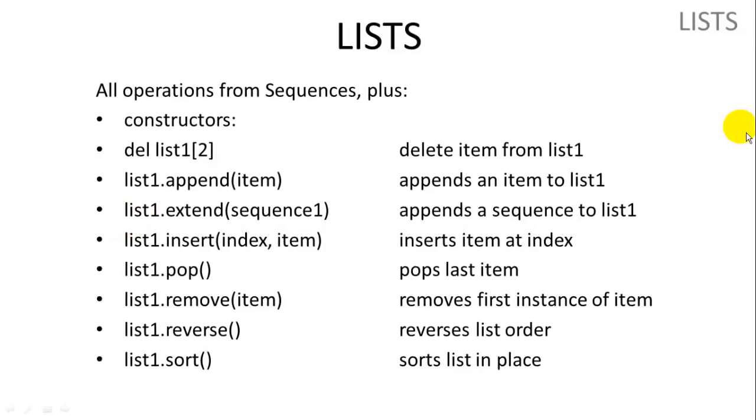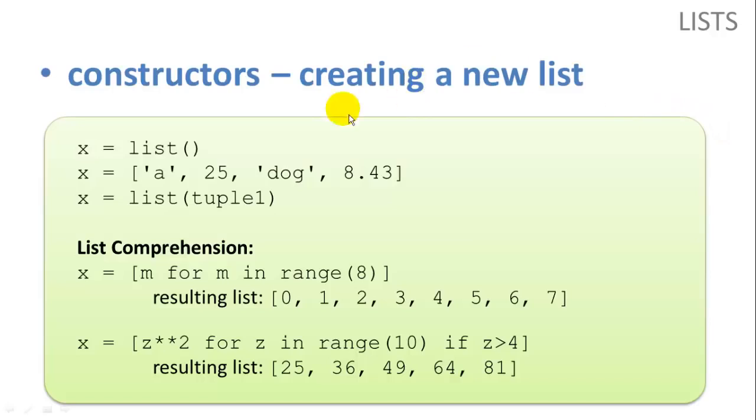So that covers general functions for sequence types. Now let's talk about specific list functions. There are a few different ways to create lists. We can say x equals list with parentheses. We can say x equals, in square brackets, whatever list items we want to add to populate the list.